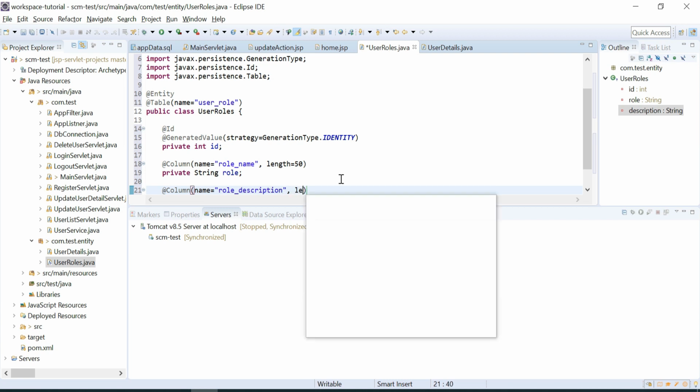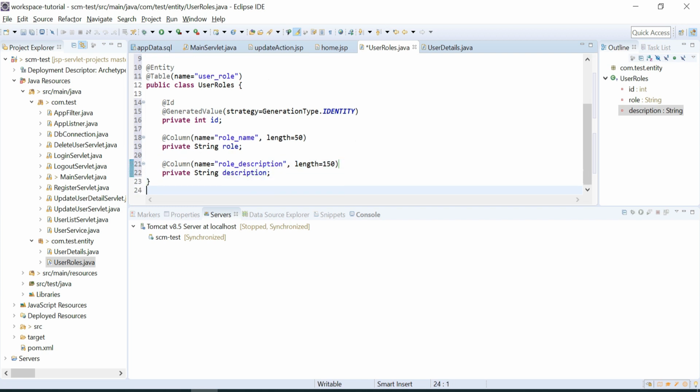You can take a length something more than the role length. I will take 150. Let's generate the getters and setters.